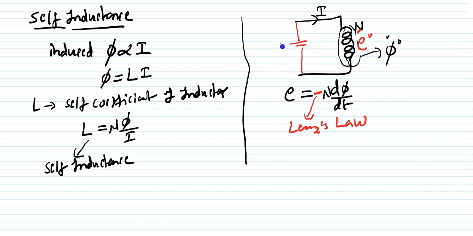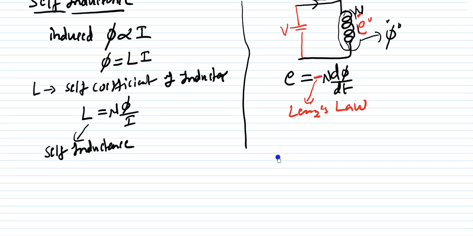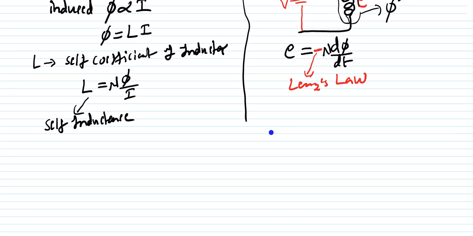Because of the supply voltage, this EMF is induced, so obviously this EMF is going to oppose this cause. So according to Lenz's law, E is equal to minus N d phi by dt. So this is the expression for EMF.